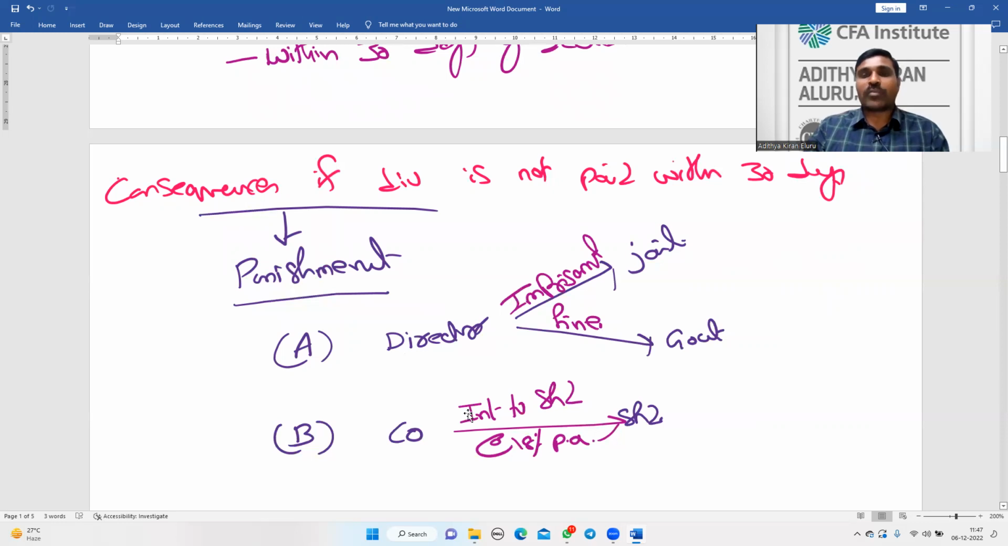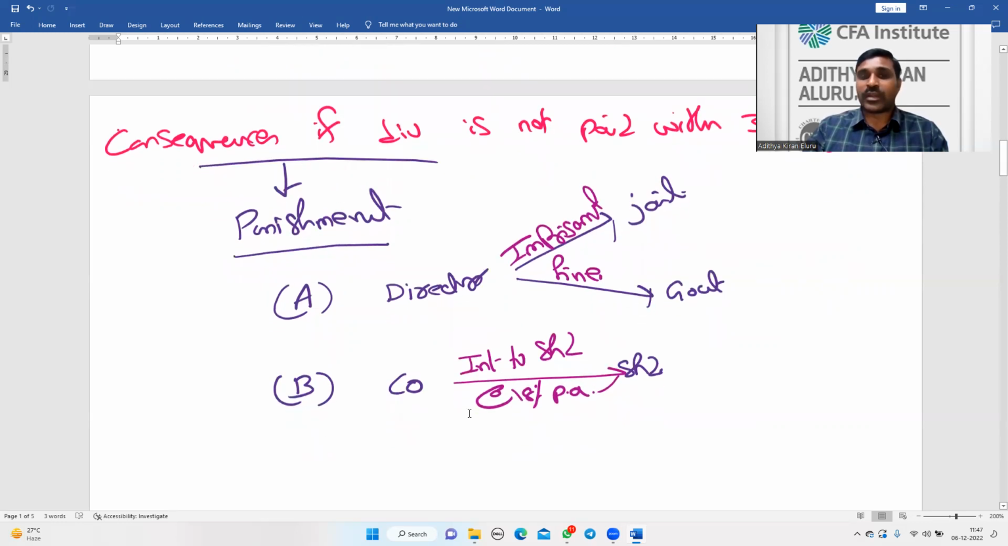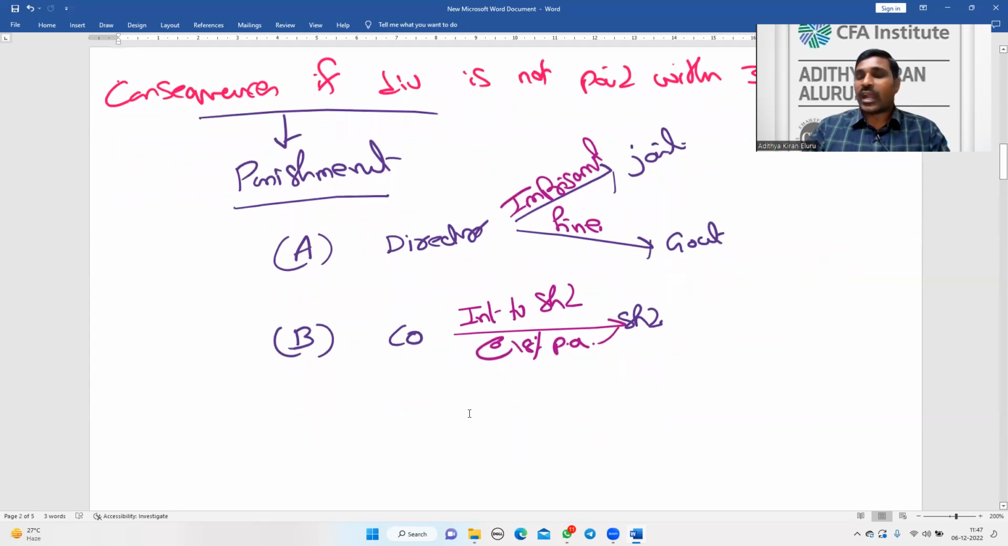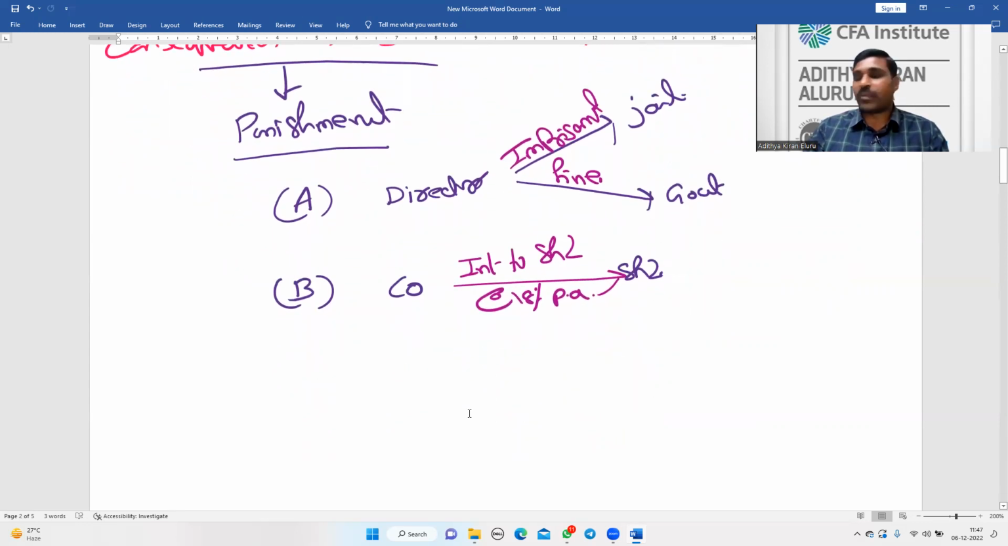So if the dividend is not paid within 30 days, these are the consequences: punishment, imprisonment, and fine to the directors, and the company has to pay interest to the shareholders at the rate of 18% per annum.